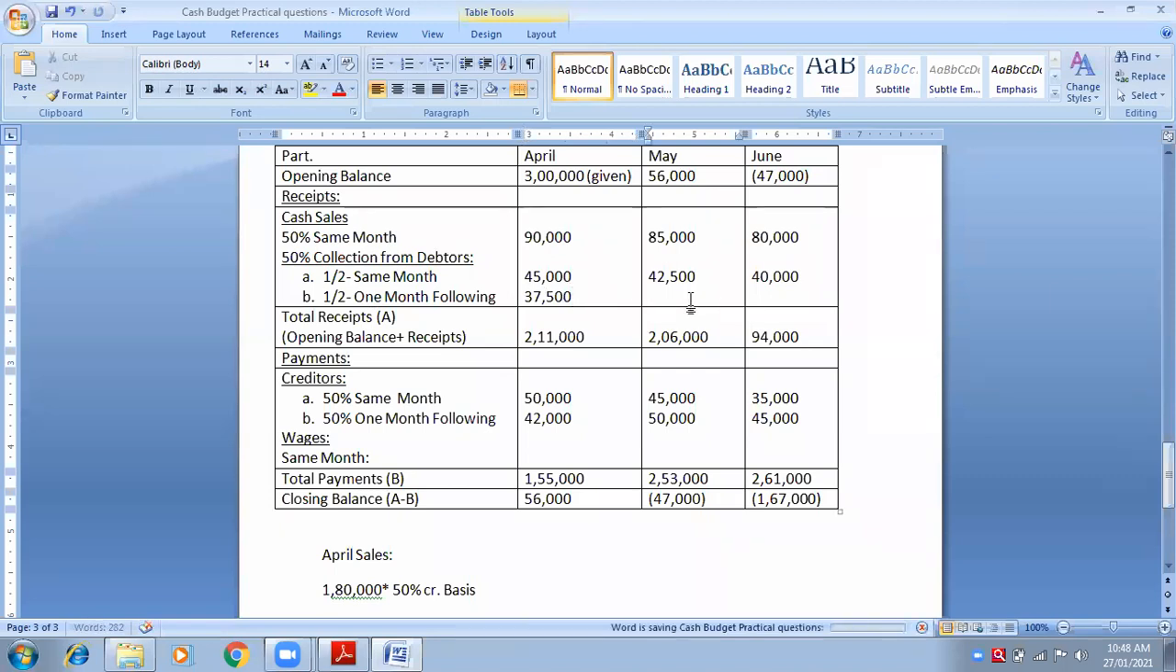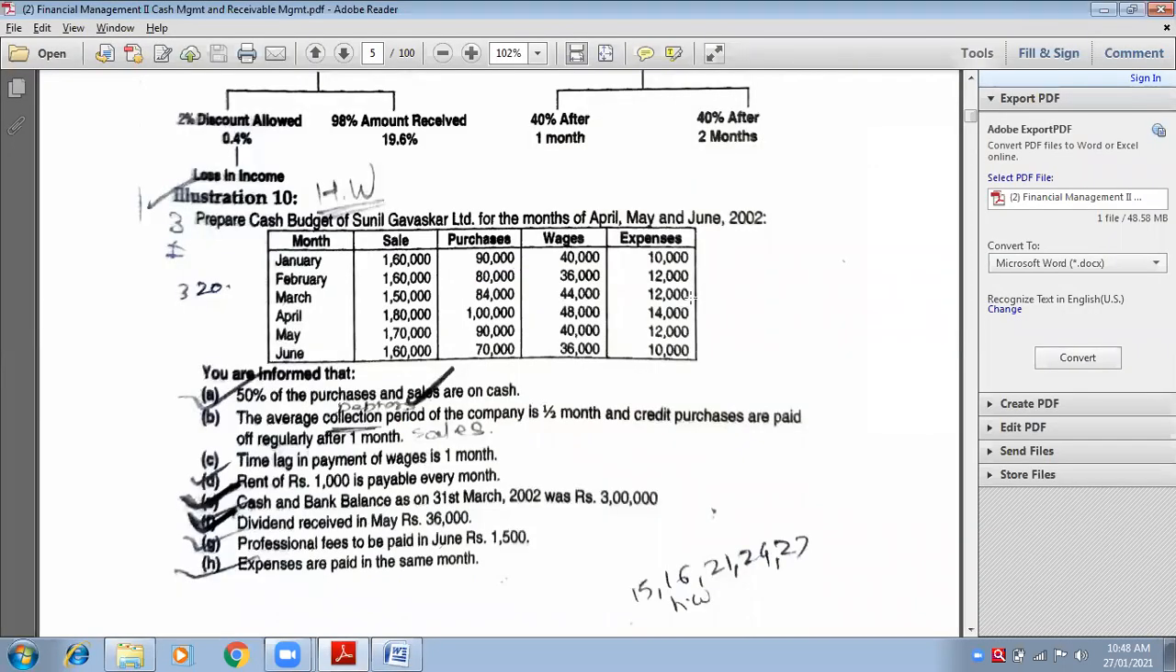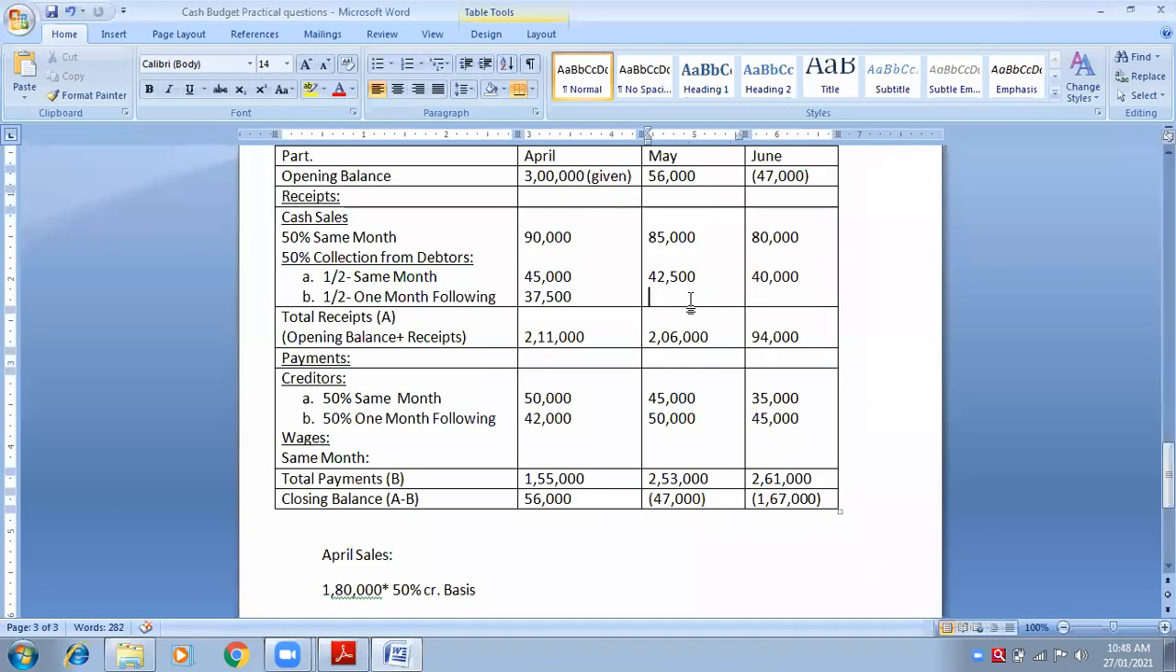Okay, now May. May is 1 month following of which month? April. So sales of April is how much? 1,80,000. So take 1,80,000. 50% of 1,80,000 is how much? 90,000. Very good. But that 90,000 will be divided into 2 parts. Half means divided by 2. 45,000. Yes, 45,000.